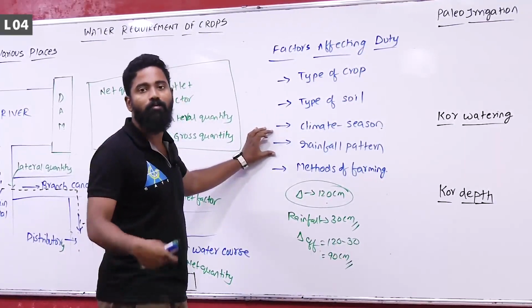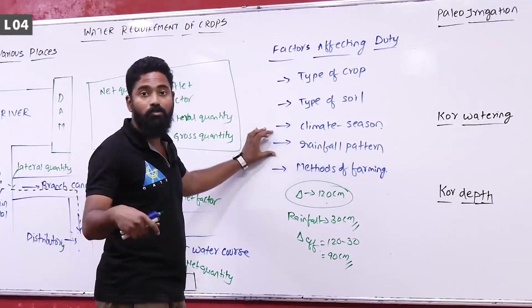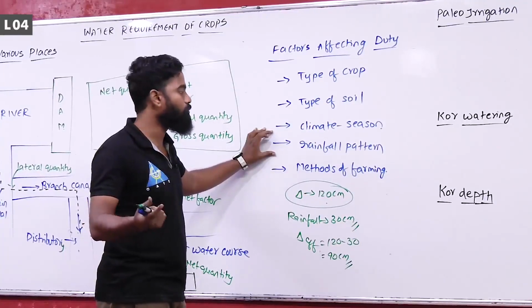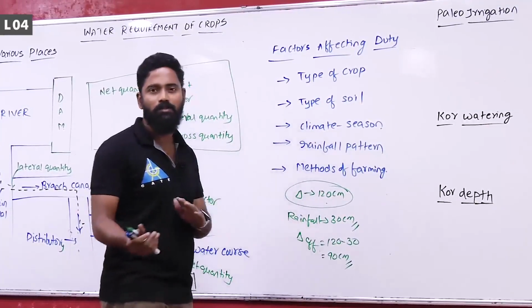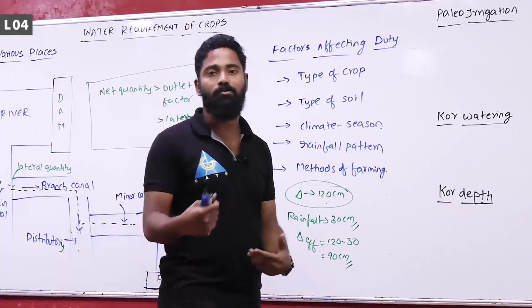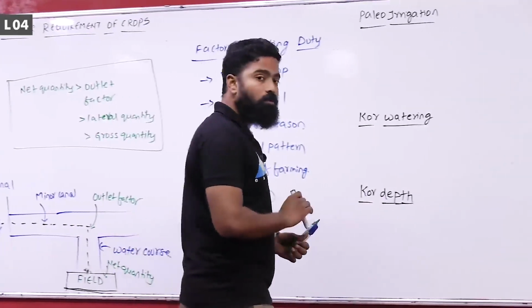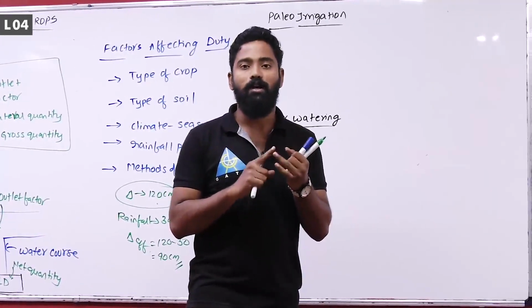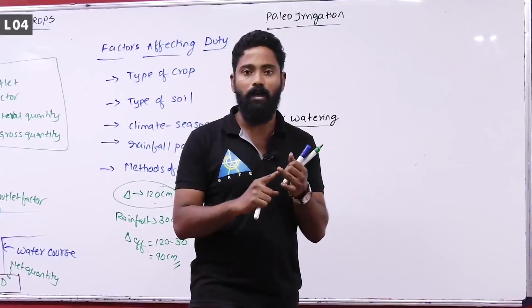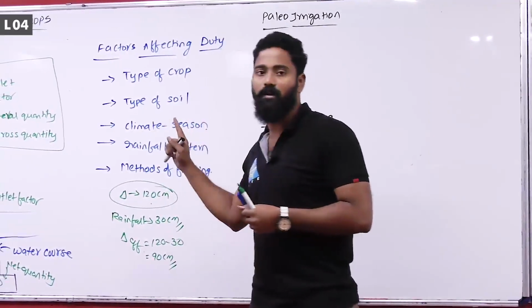Rainfall pattern: if rainfall is more, duty of the water is more, as delta required would be reduced. Then methods of farming, conventional or modern methods of irrigation, all those things come into the picture. So here we have discussed base period, delta, duty, the relationship between base period, delta and duty, duties at various places, and factors affecting the duty.